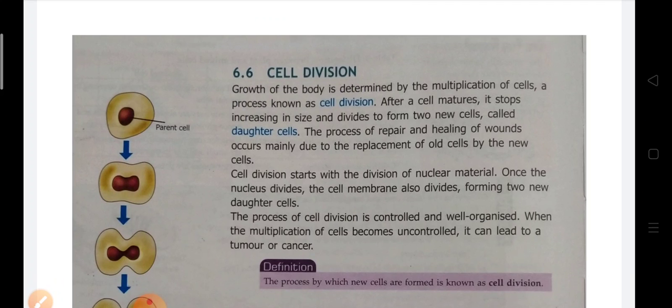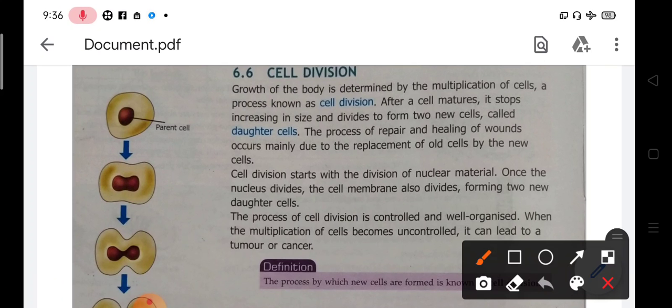Usually when the size of the cell increases to a particular size, then the cell divides. This is called cell division. So just have a look over here. What are cell divisions? Growth of the body is determined by the multiplication of cells. This process is known as cell division.